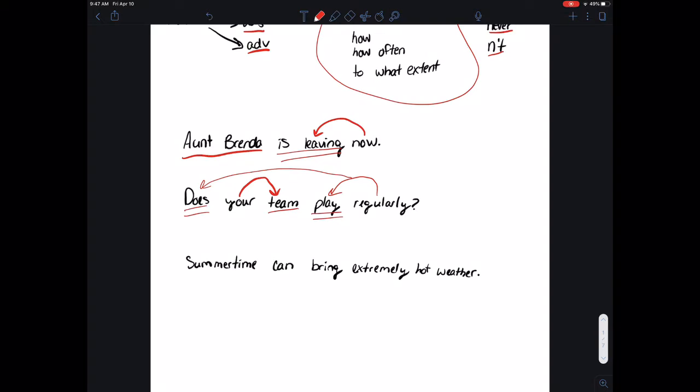All right. Summertime can bring extremely hot weather. Can bring is your verb. Who or what can bring? Summertime. Summertime can bring who or what? Can bring weather. Now, hot is modifying weather. What kind of weather? Hot weather. And then extremely is modifying hot. So here you have an adverb modifying an adjective.